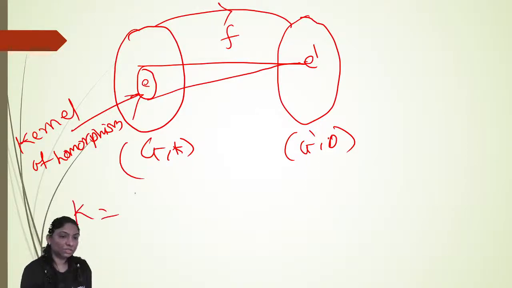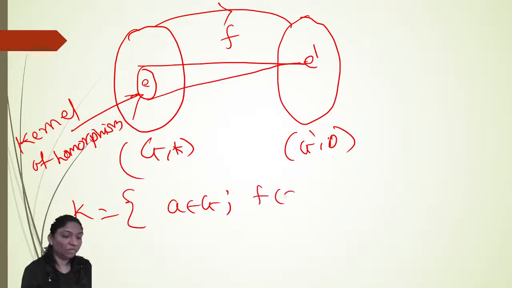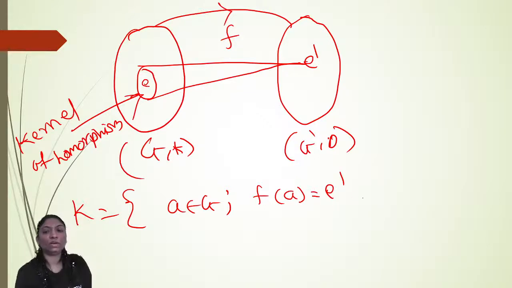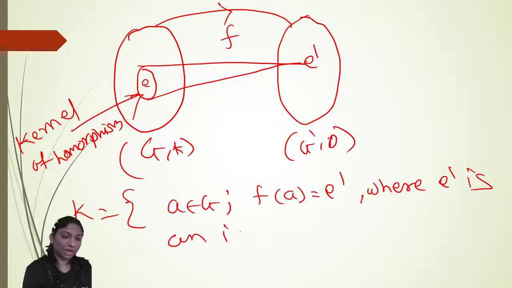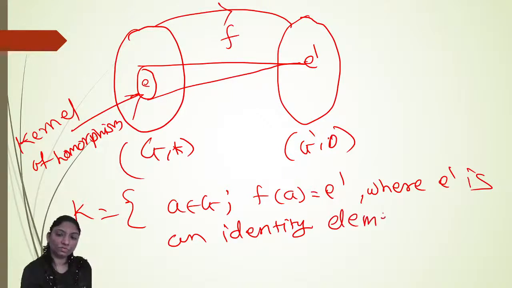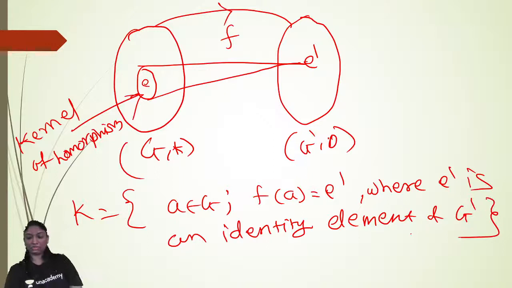In short, we can say the kernel is the set of A belonging to G such that f of A is equal to E dash, where E dash is the identity element of G dash. That's it. The kernel of a homomorphism.